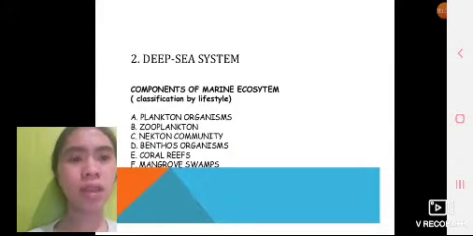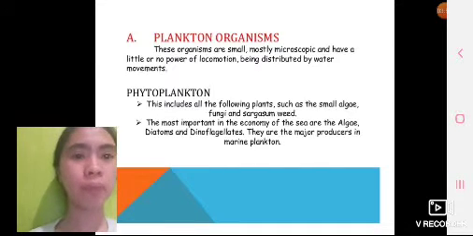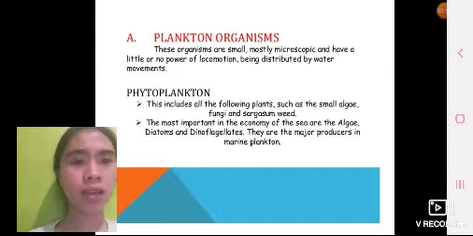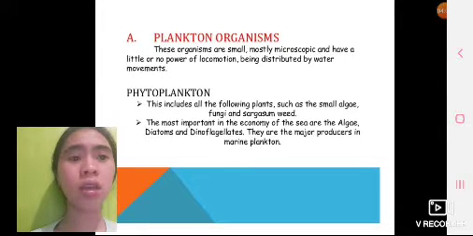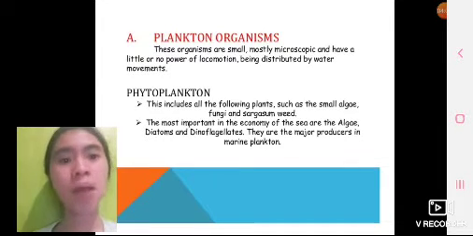Two deep sea systems. Components of the marine ecosystem are classified by lifestyle: plankton organisms, zooplankton, nekton community, benthos organisms, coral reefs, and mangrove swamps. Plankton organisms are small, most microscopic, and have little or no power of locomotion, being distributed by water movement.